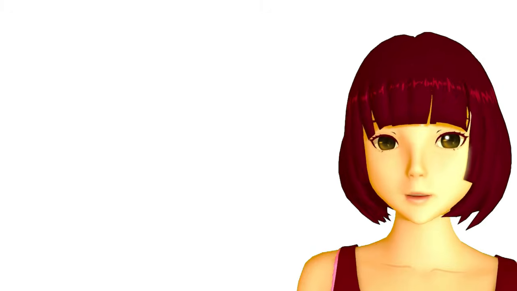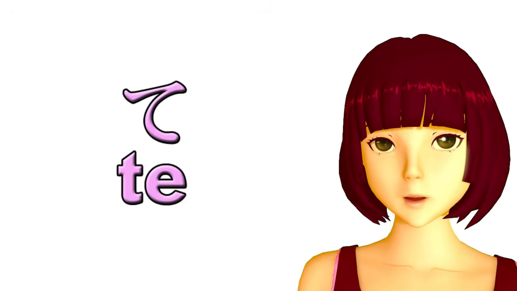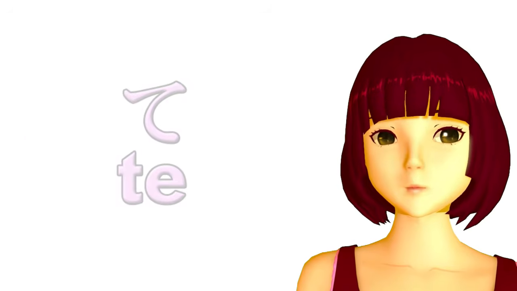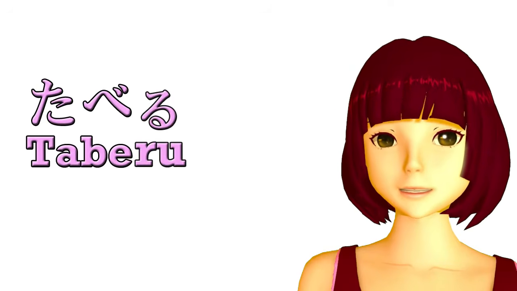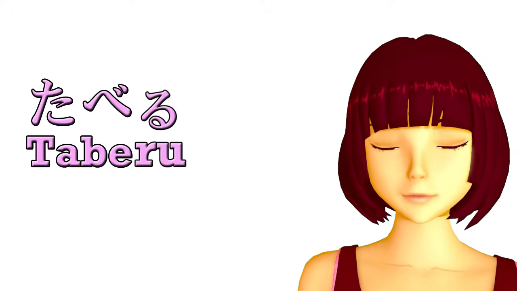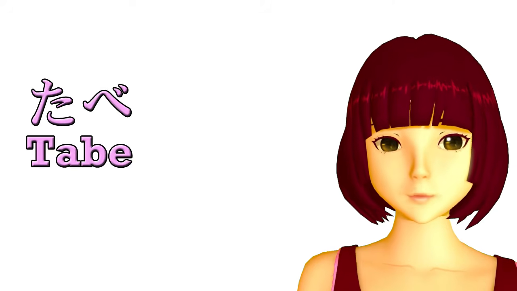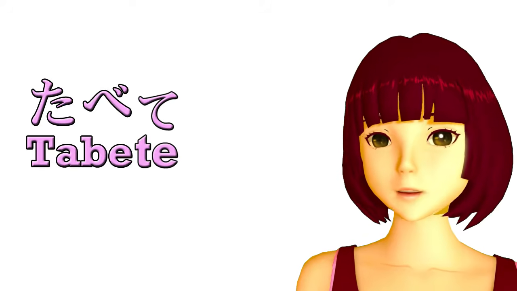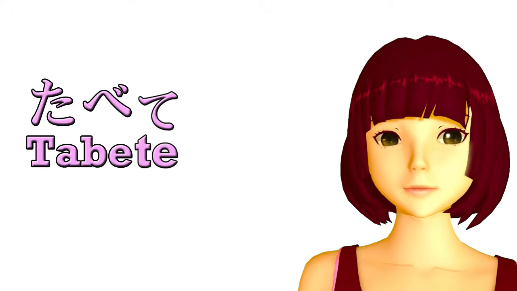Now, how do we form this te form, which is the form we use for making the continuous present? With a word like taberu, it's very easy indeed. All we have to do is take off the ru and put te in its place. The bad news is that with other verbs, we do have slightly different ways of attaching the te.